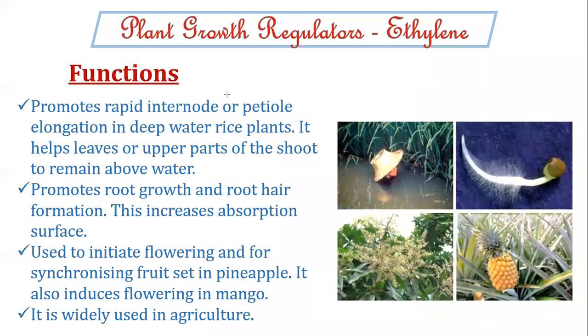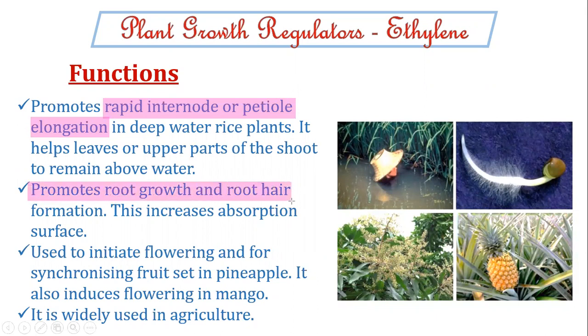The rest of the functions. It promotes rapid internode or petiole elongation in deep water rice plants, which helps leaves or upper parts of the shoot to remain above water. It promotes root growth and root hair formation. Root growth and root hair formation are promoted by ethylene, increasing the absorption surface.